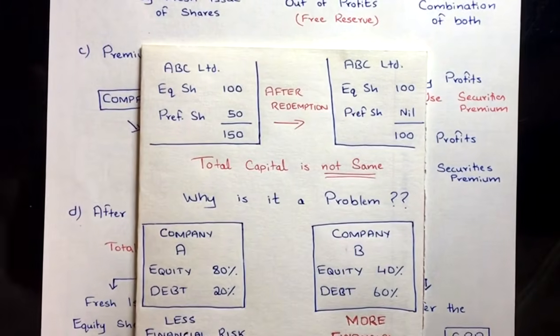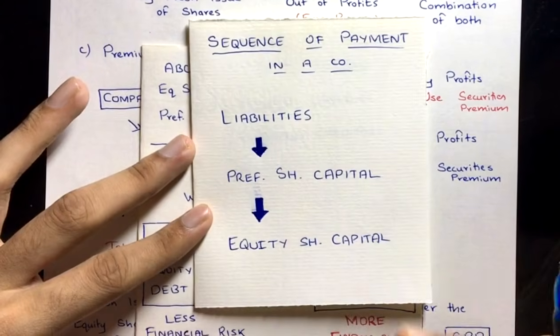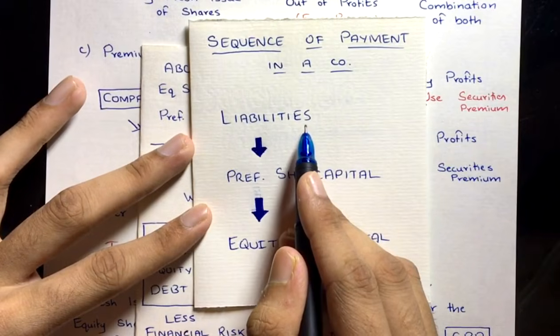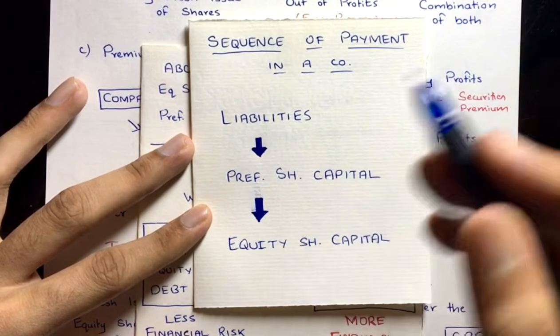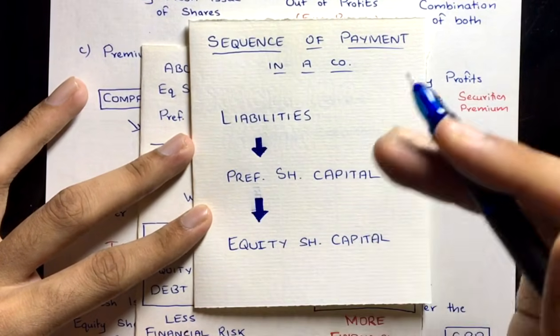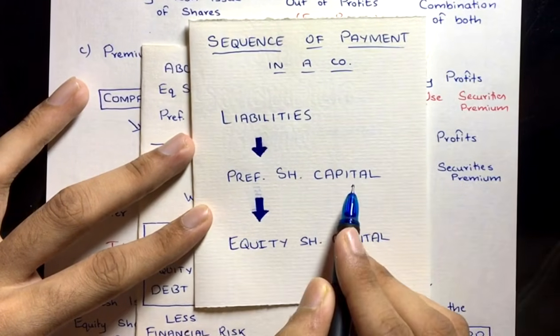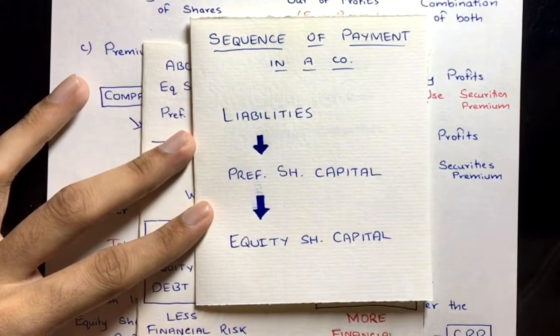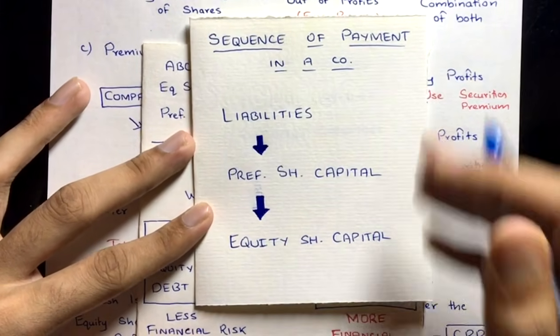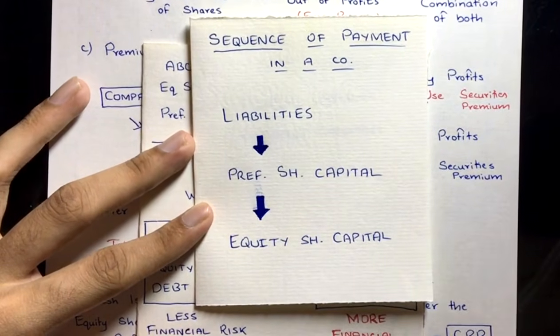And there is a thing in the company, the sequence of payment. First the liabilities are paid off, isn't it? First the bank loan, debenture holders, all their capitals are paid off, and then the turn of preference share capital comes, and then the turn of equity share capital comes. This is the simple sequence of payment in a company, right?